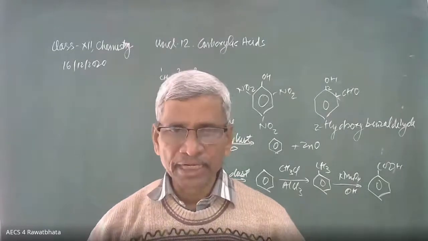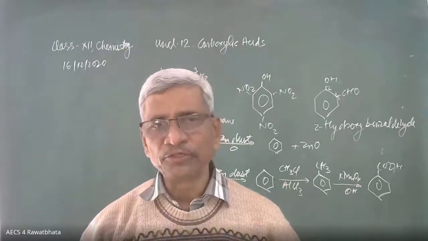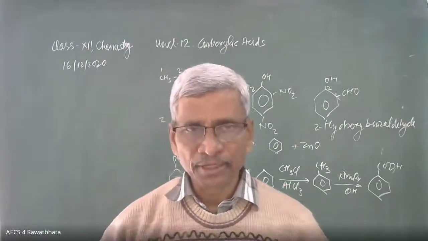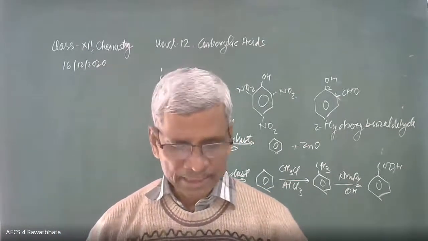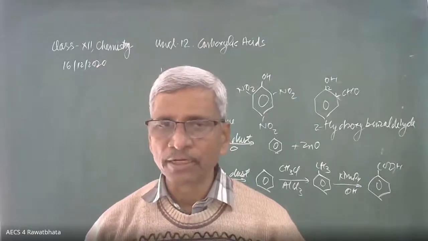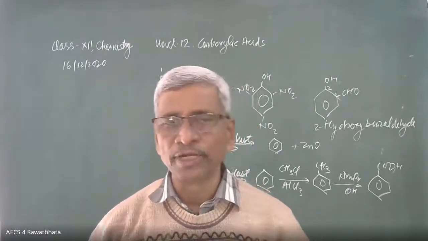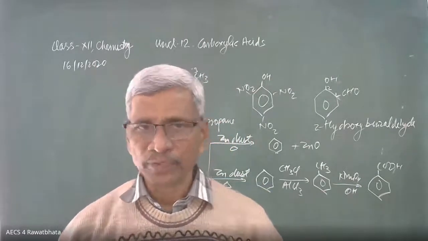Diazonium salt combined with aniline changes into a yellow dye, because of the coupling reaction of benzene diazonium chloride and aniline.